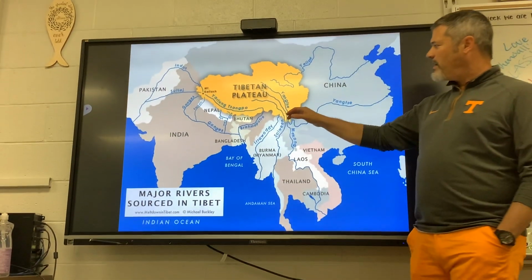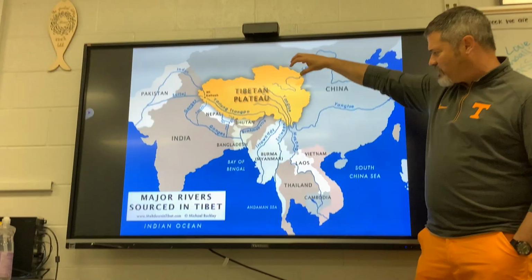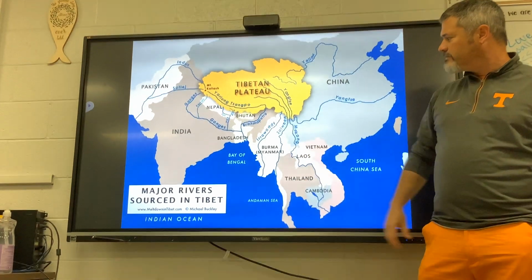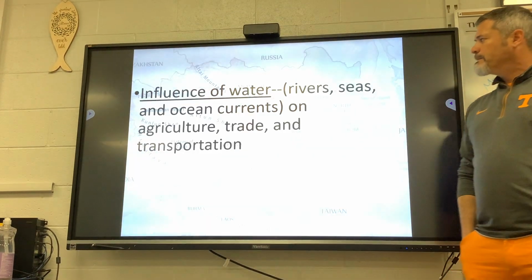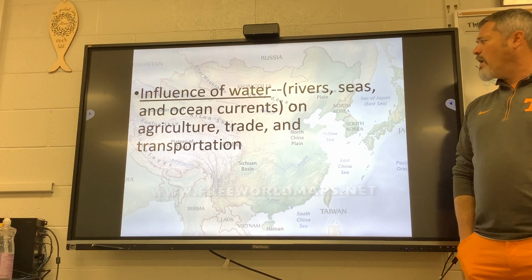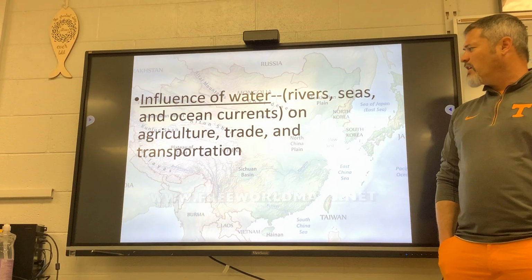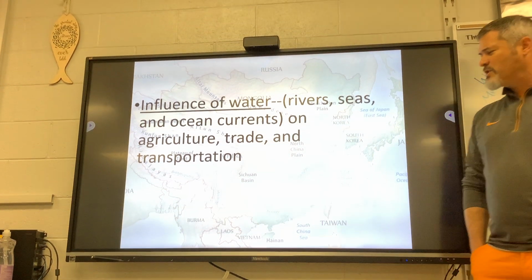Next. Here's the Plateau of Tibet, and you can see all the rivers that flow from it. A lot. Next again. The influence of water: rivers, seas, and ocean currents on agricultural, trade, and transportation.